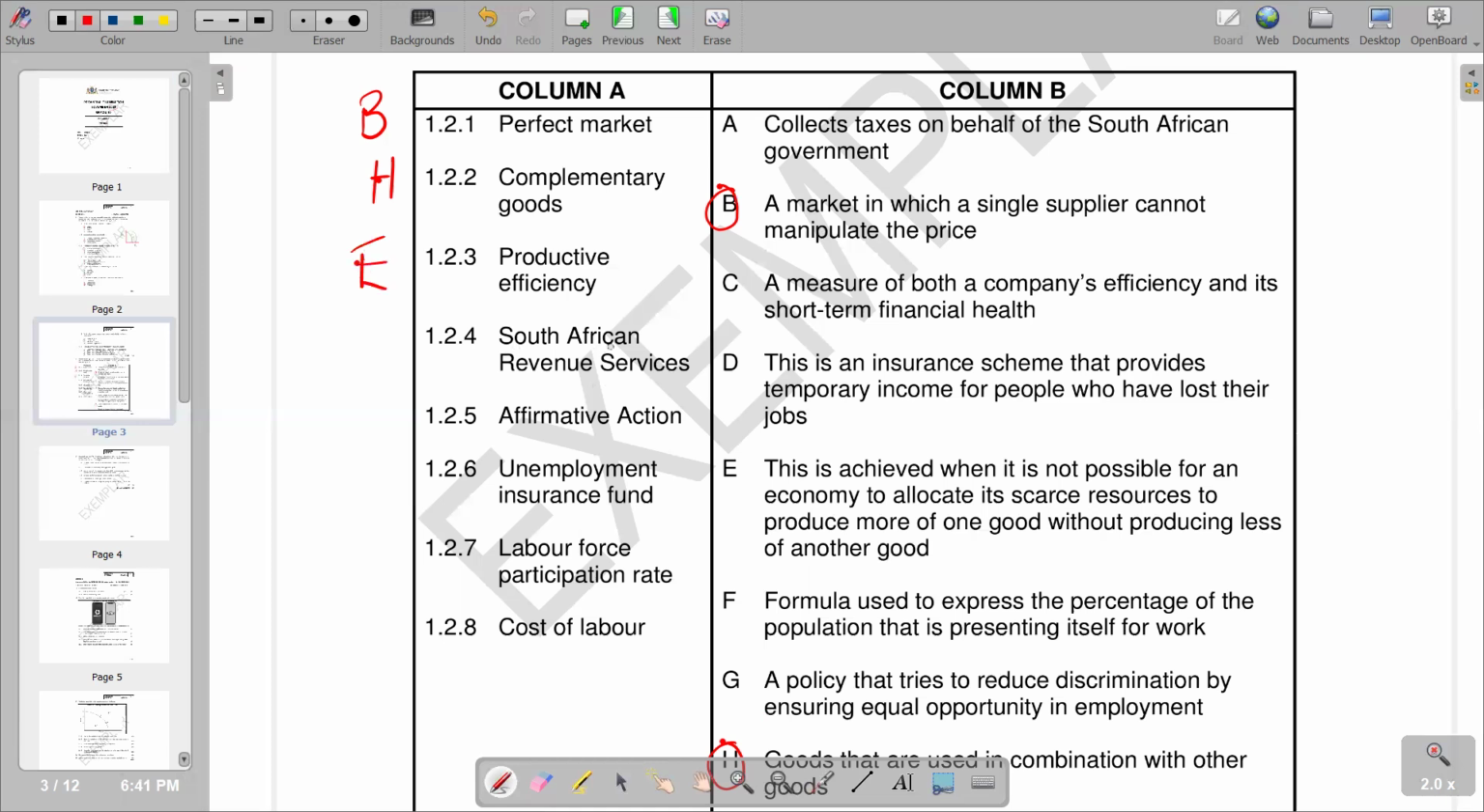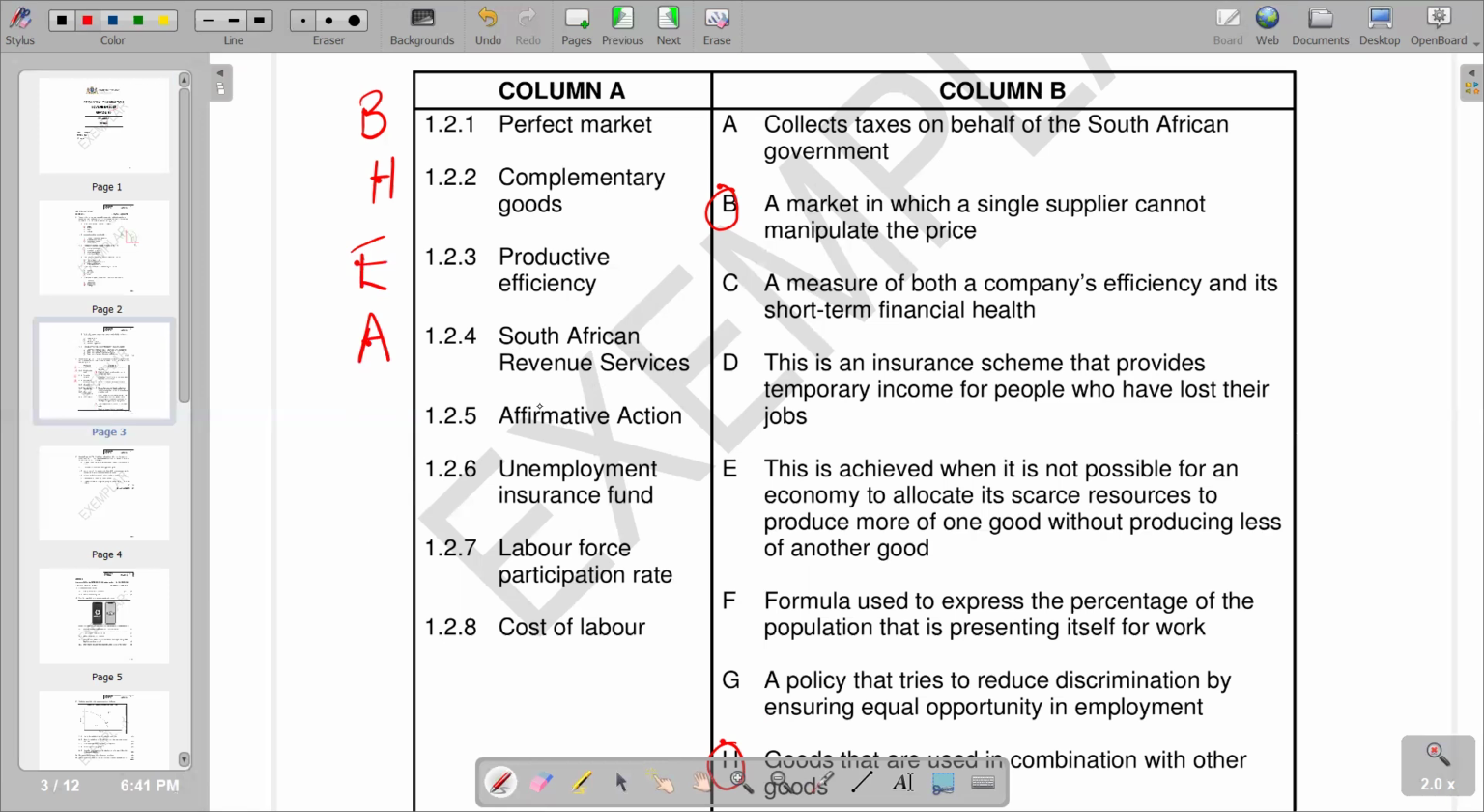The South African Revenue Services, which is SARS, what explanation do we match? According to the information that we have, let's go to A, collect taxes on behalf of the South African government, which is very, very important. So we have A. Remember, SARS is not the government. SARS is not the government, but SARS works on behalf of the government. They collect revenue on behalf of government. Very important to take note.